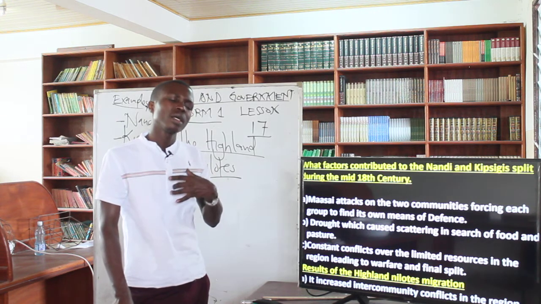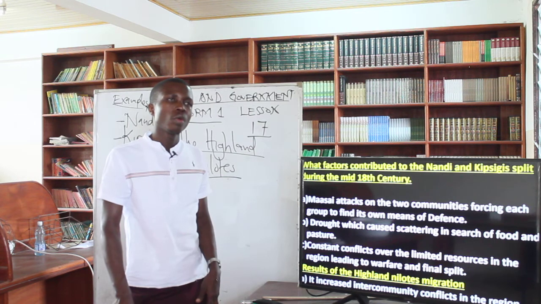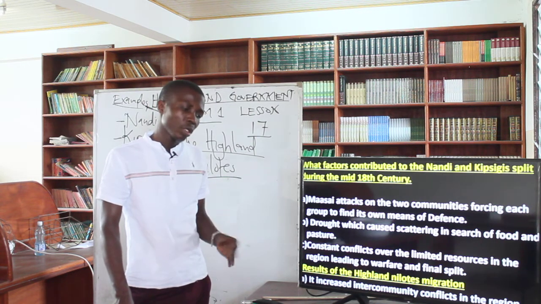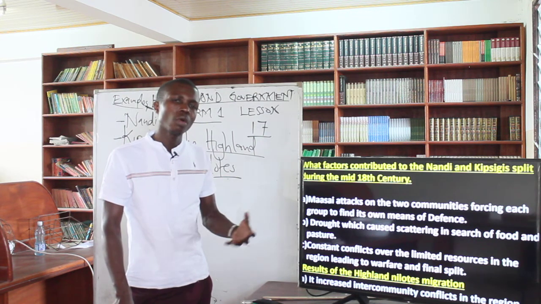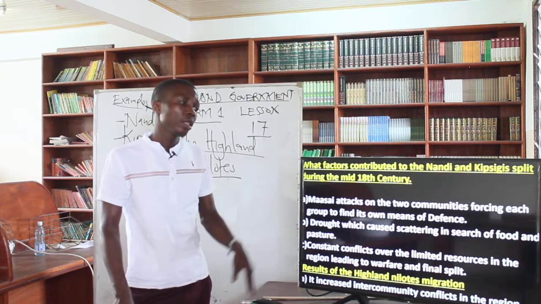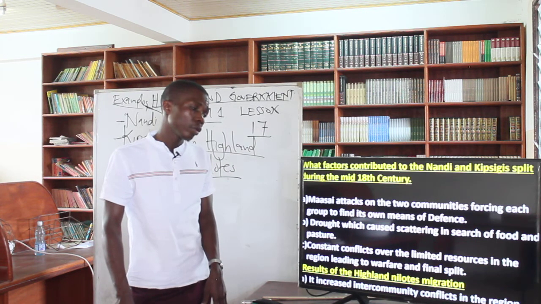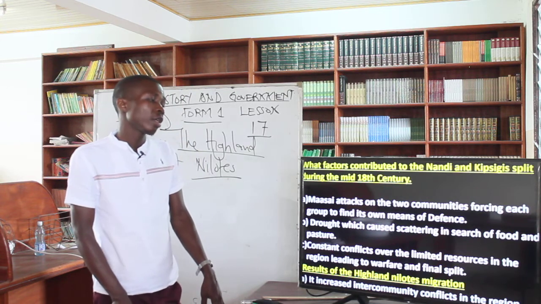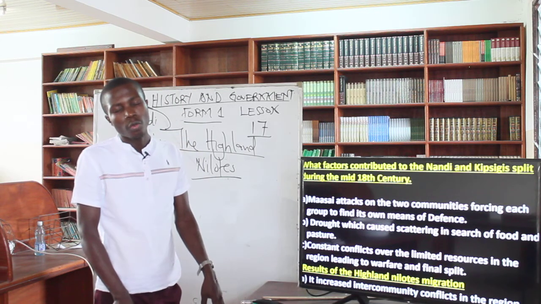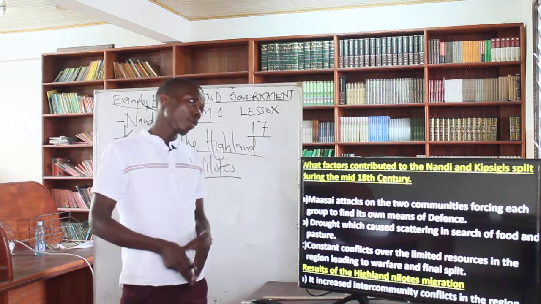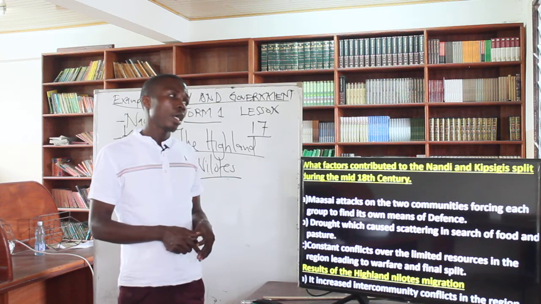Scrambling means that they were really fighting over something which was small. If it was water, if it was food, in that area it was scarce. So being that it was not enough, it made them fight over that. And therefore, because of that, they found themselves splitting. They had a final split out of that fight, because each community could not condone the other. And those are the reasons why these communities split.